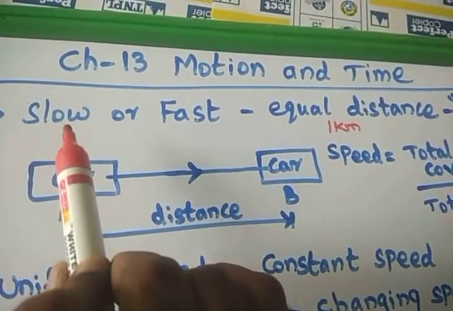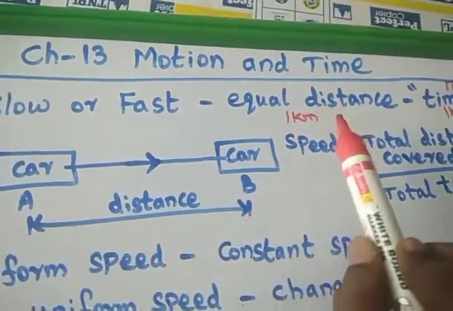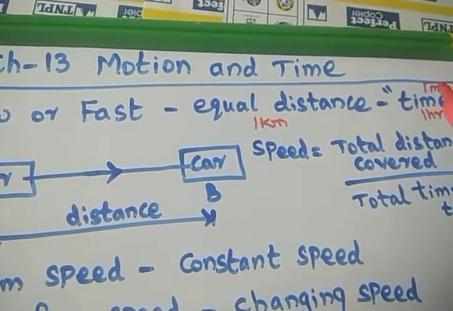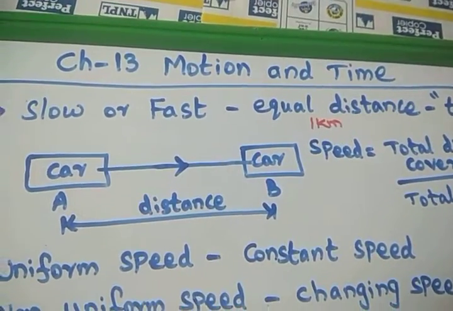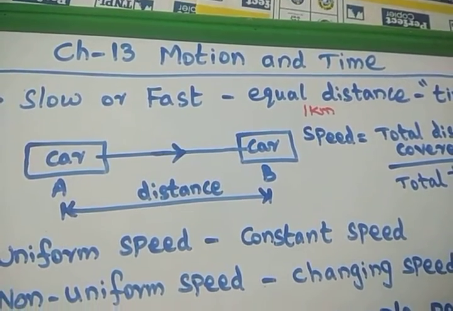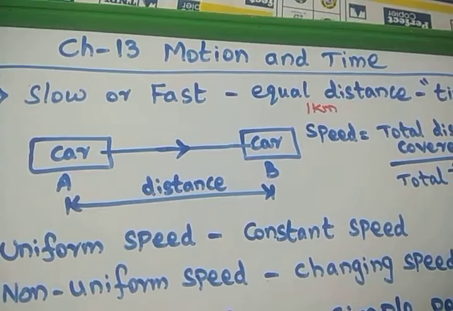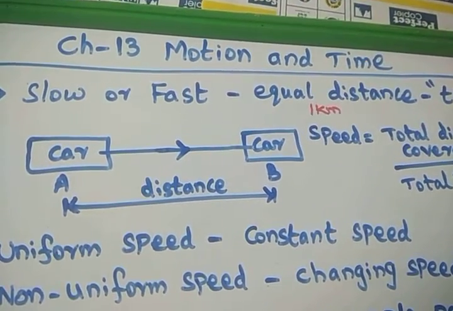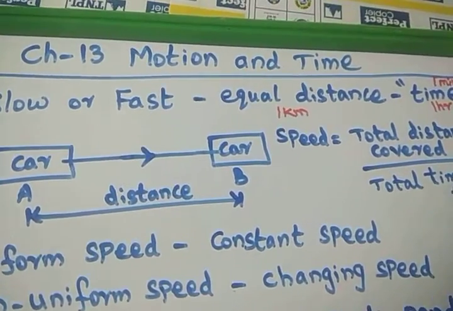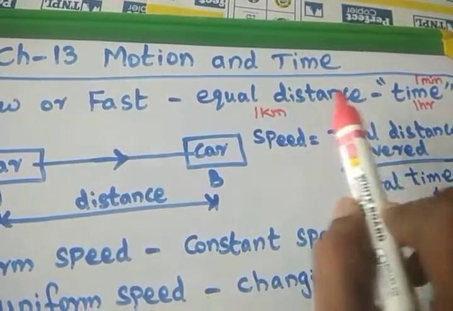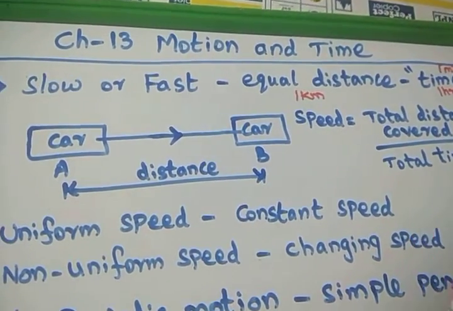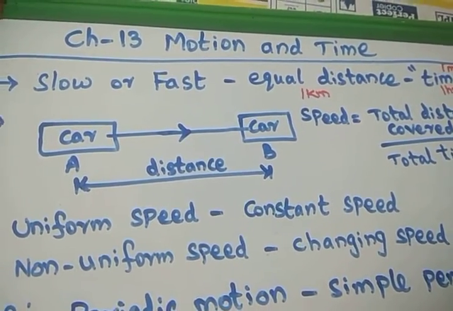So I can define that slow motion means the same distance takes more time. If it takes less time, that is a fast motion. Any body is said to be in slow motion if it takes more time. Any body is said to be in fast motion if the body covers the equal distance in very less time. So we can say that the car is moving faster or slower.